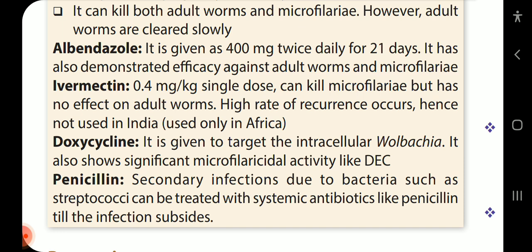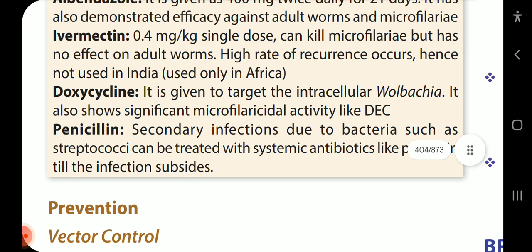Doxycycline is given to target the intracellular Wolbachia. It shows significant microfilaricidal activity like DEC. Penicillin: secondary infections due to bacteria such as streptococci can be treated with systemic antibiotics like penicillin till the infection subsides.